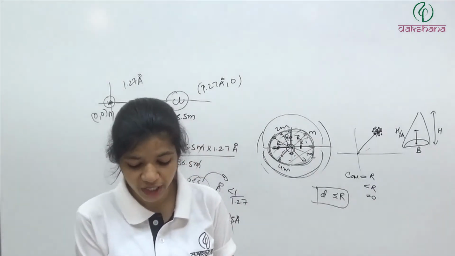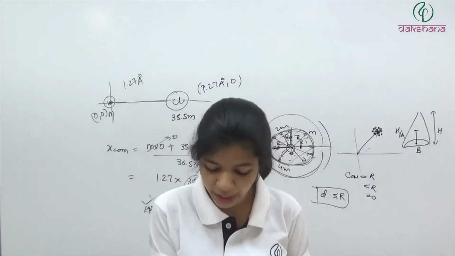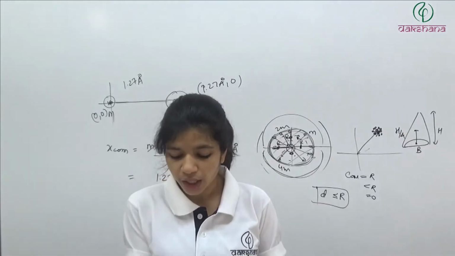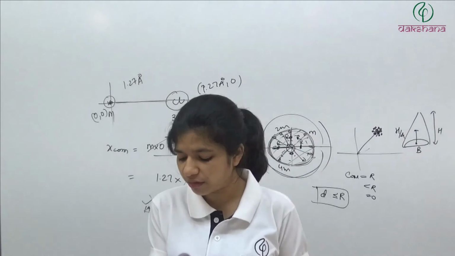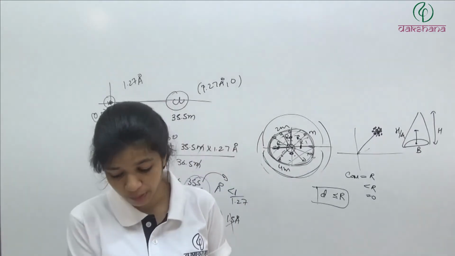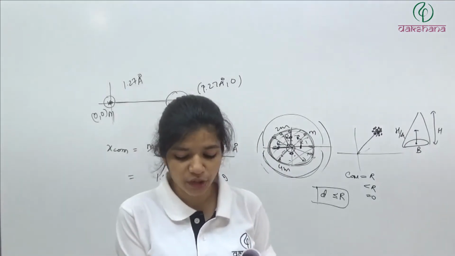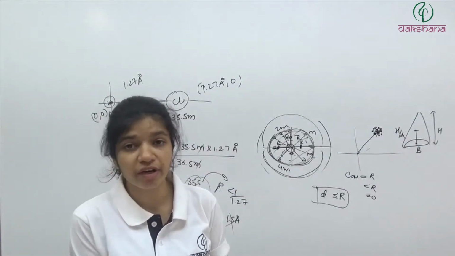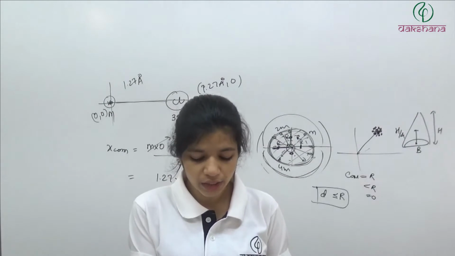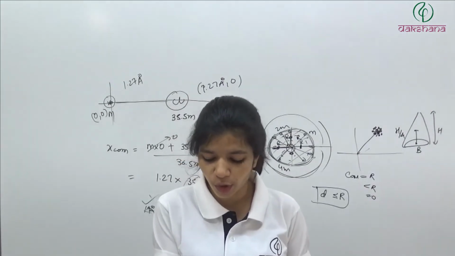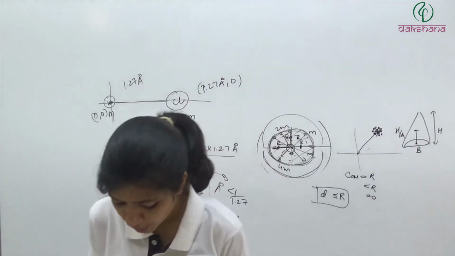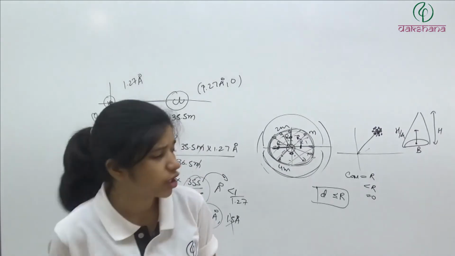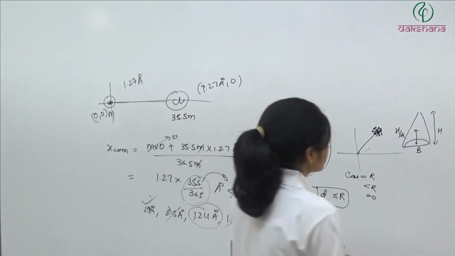Q7. Two spherical bodies of mass M and 5M and radii R and 2R respectively are released in free space with initial separation between their centers equal to 12R. If they attract each other due to gravitational force only, then the distance covered by the smaller body just before collision is. So basically this is the question of motion of center of mass, जिसमें